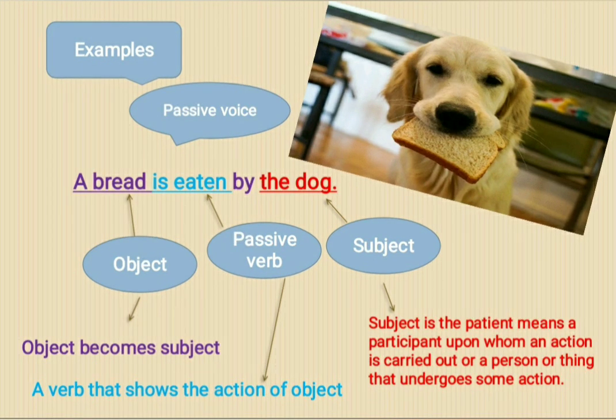A bread is eaten by the dog. As you see this sentence, it is clear that in passive voice, both subject and object exchange their places.